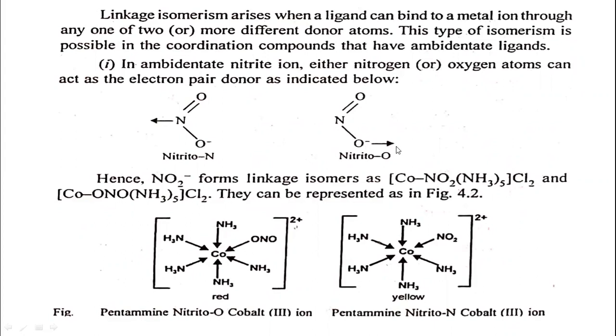Oxygen is the donor atom here. Even though they may have similar names, nitrogen is the donor atom in one and oxygen is the donor atom in the other. So in the ambidentate nitrite ion, either the nitrogen or the oxygen atom can act as the electron pair donor. This nitrogen or this oxygen can donate the electron pair. So in this case, ONO is nitrito-O, and in this case, NO2 is nitrito-N.